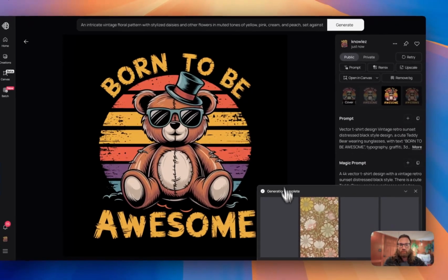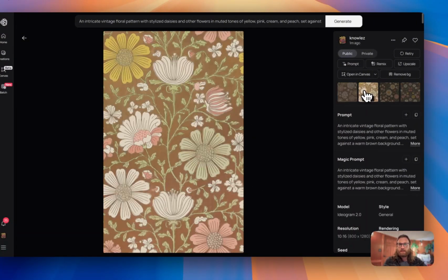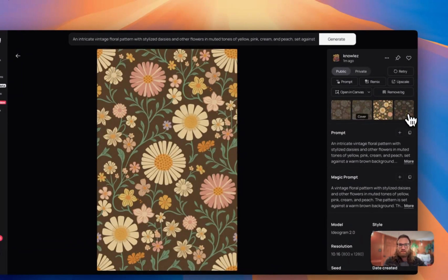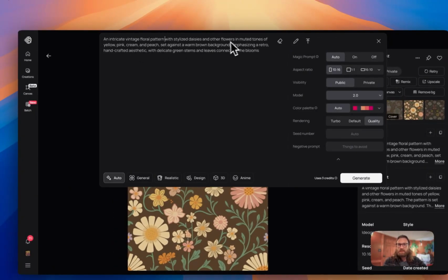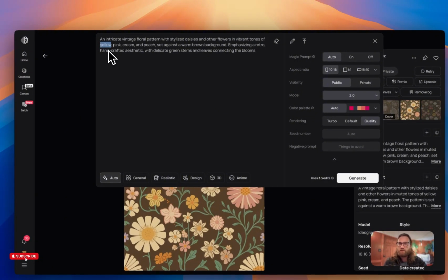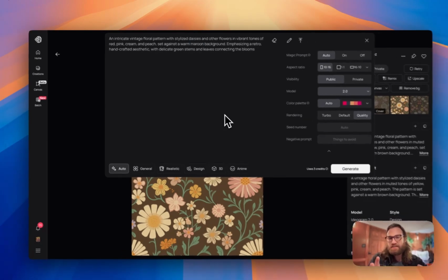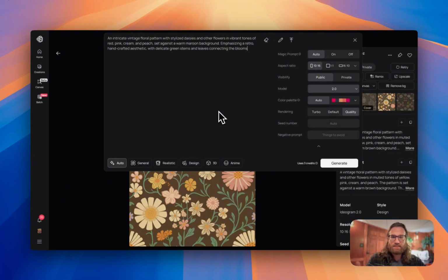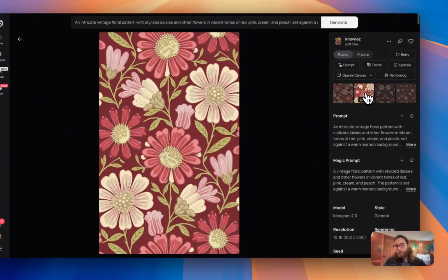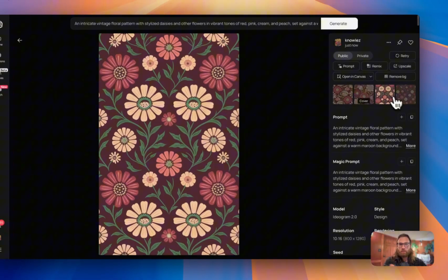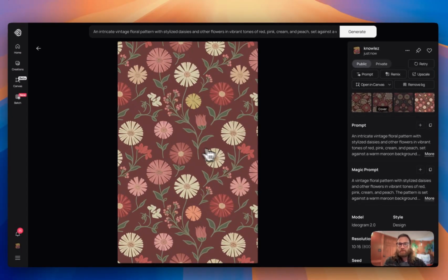And so here's what our first generation looks like, and I'm thinking that this looks pretty good, especially this one. You're going to want more than one option, so you might want to come up here and instead of saying muted tones, you might say vibrant, and say that we have vibrant tones of red, pink, cream, and peach set against a maroon background. That should have the same elements that the original had that's causing it to be a best-selling product. So I'm going to hit generate, and now we have a much more vibrant option for ourselves if we wanted to go with something like this. This one here is probably one of my favorites.